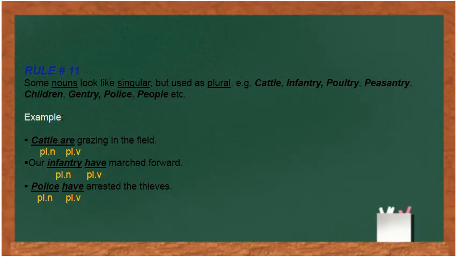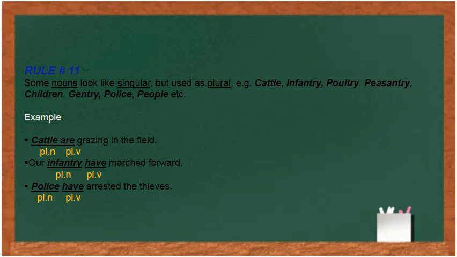Rule number 11 is just opposite of the rule number 10 that we have just learned. Some nouns look like singular but are used as plural. For example, cattle, infantry, poultry, peasantry, children, gentry, police, people. They seem like they are singular, again probably because there is no s at the end of the word. But these are plural in nature. They may seem singular, but they are plural in meaning, plural in nature. So we'll use a plural verb with them.